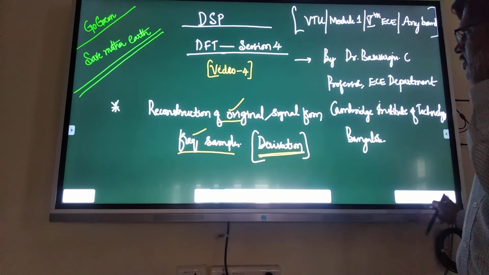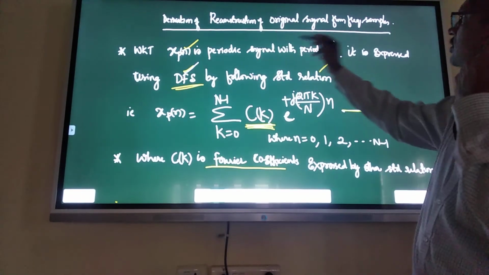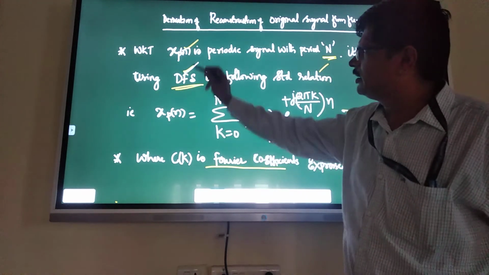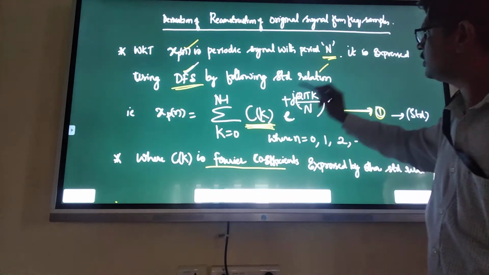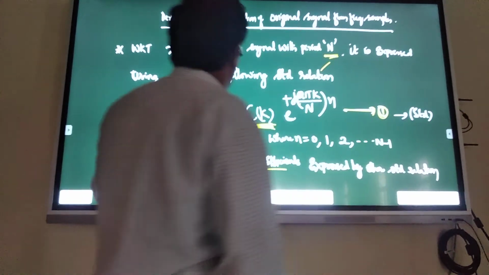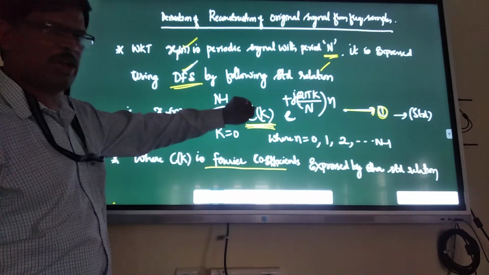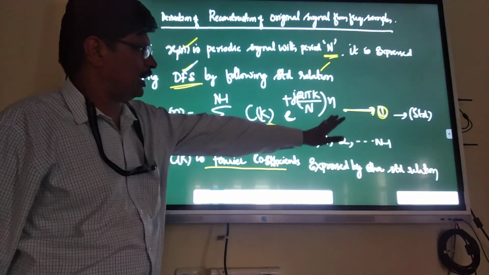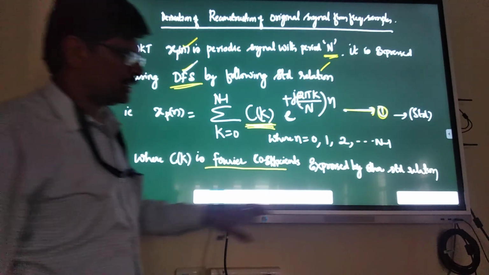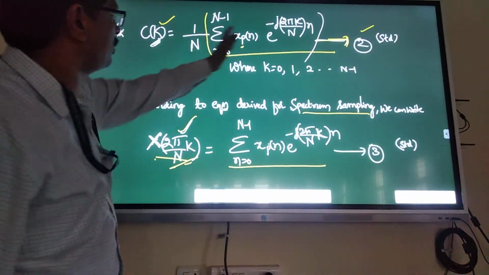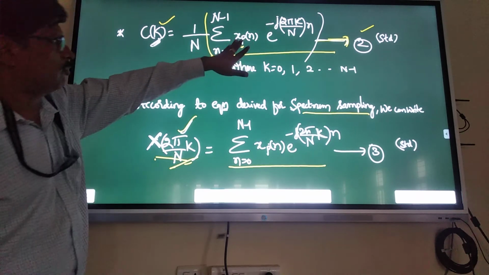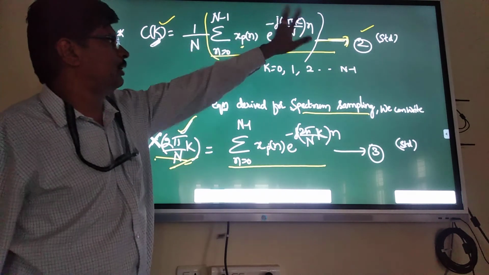Let me quickly revise today's topic. What is that? Reconstruction of original signals from the samples. We know the original periodic signals using DFS by these equations. xp of n is equal to summation k is equal to 0 to N minus 1 C of k into e power plus j 2 pi k n by N. Call this equation number 1. C of k is nothing but the Fourier coefficient, expressed using one more relation, that is 1 by N into summation n is equal to 0 to N minus 1 xp of n into e power minus j 2 pi k n by N.